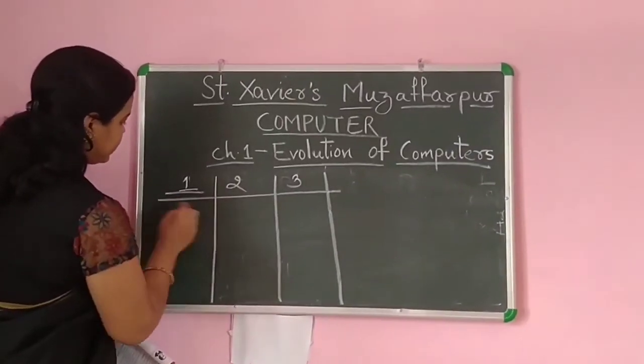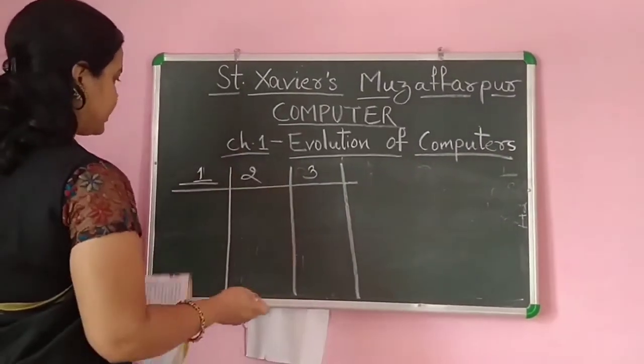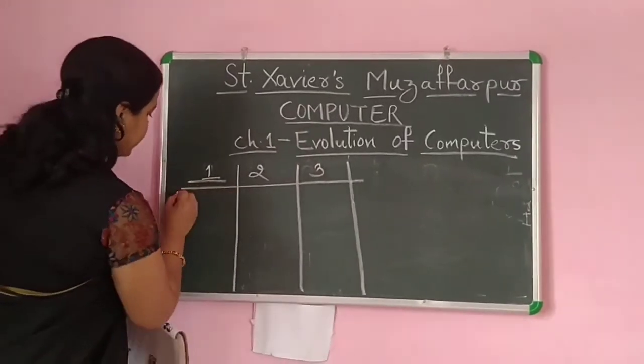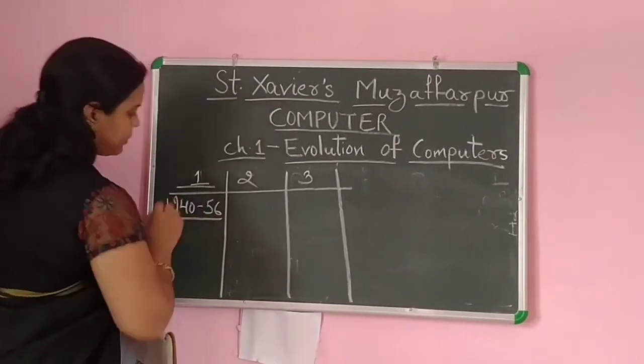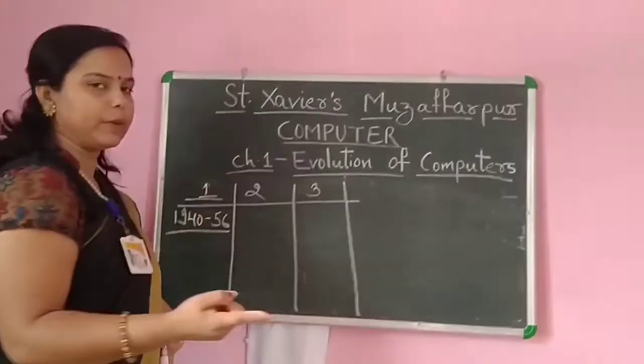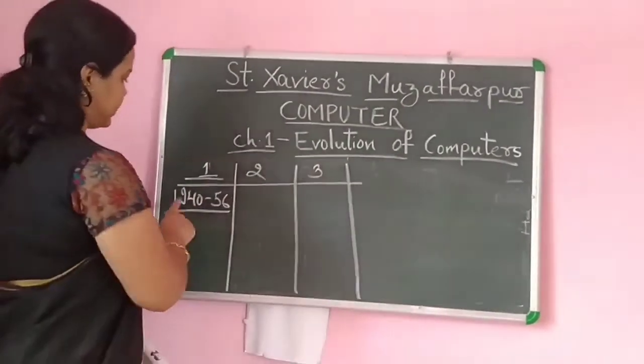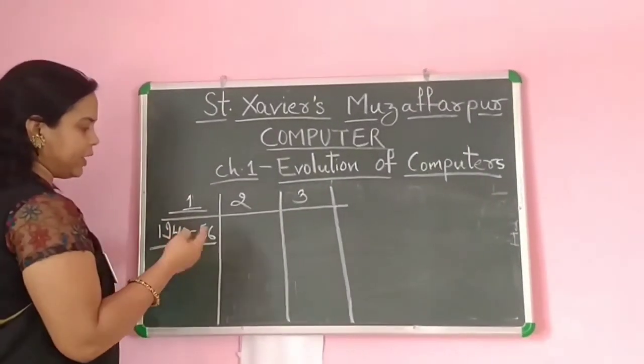So the first generation of computers ran from 1940 to 56, which means the invention of the computer started from 1940.